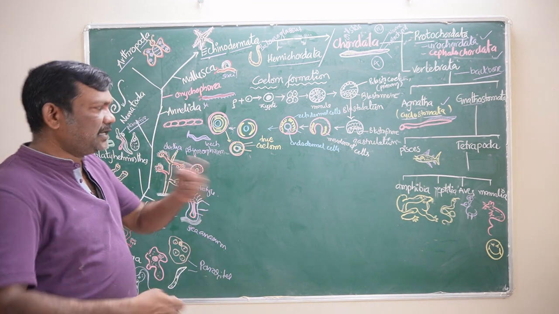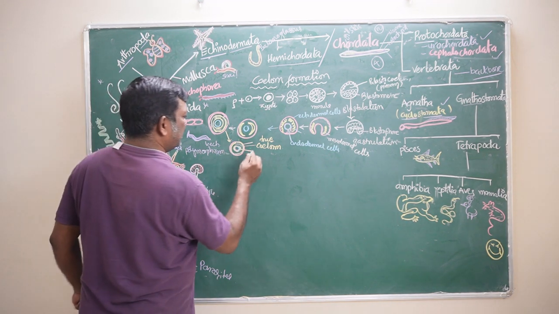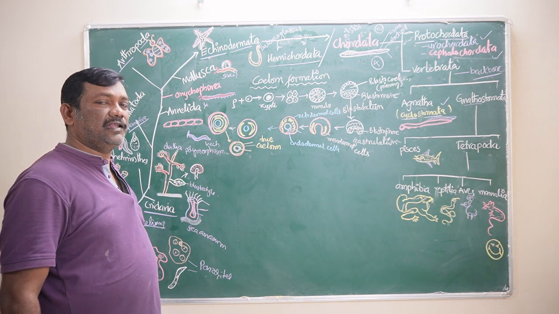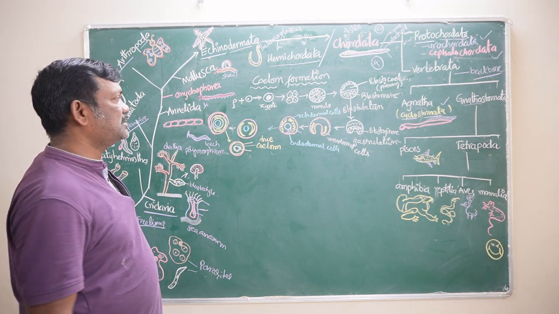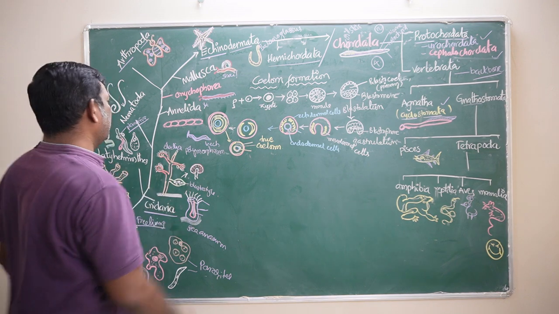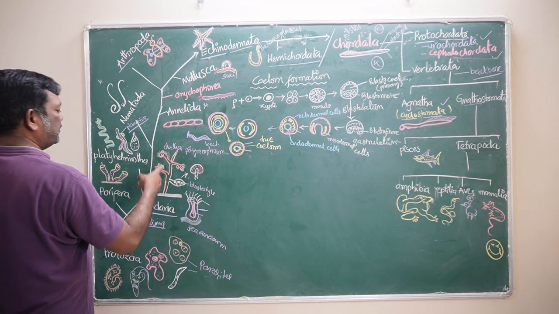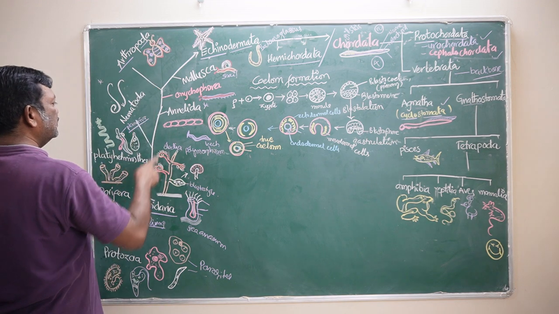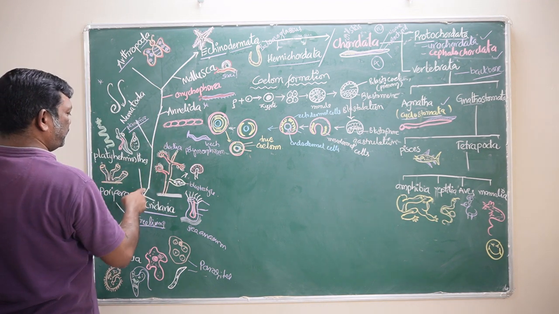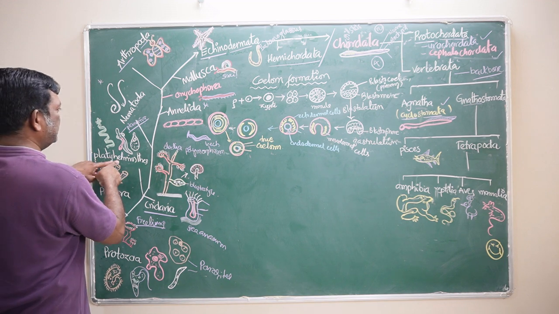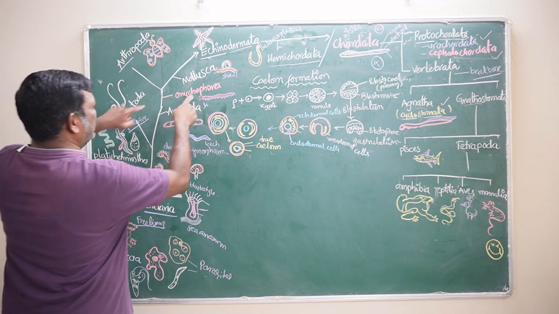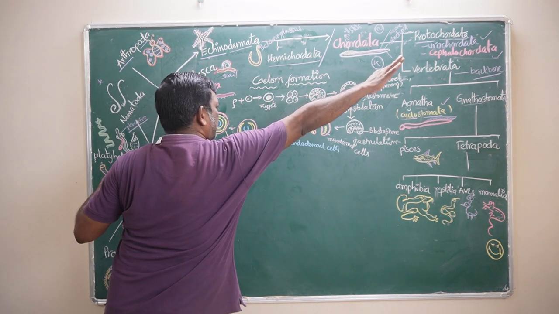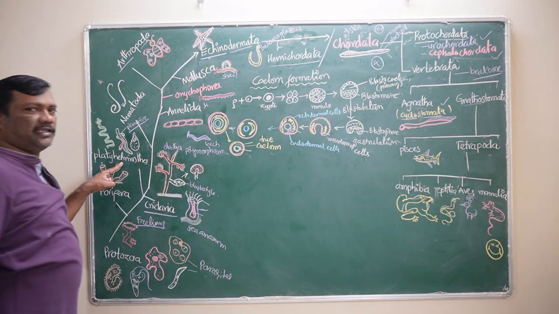So, in the later development, how many layers are there here? Ectoderm, endoderm and mesoderm. Three layers are present at this stage. That's why these are called triploblastic animals. What are the triploblastic animals in this phylogenetic tree? Platyhelminthes, Nematoda, Annelida, Onychophora, Mollusca, Arthropoda. Platyhelminthes onwards up to the chordates, all are triploblastic animals.